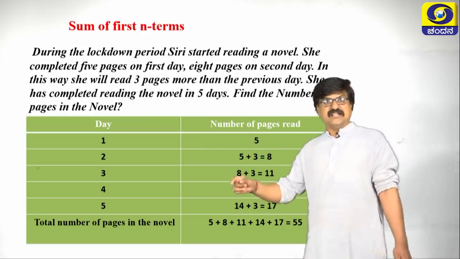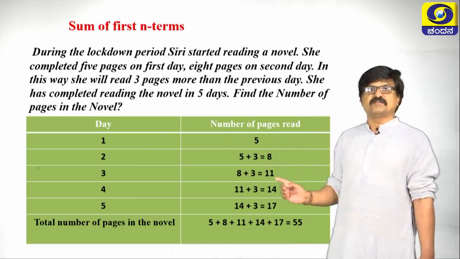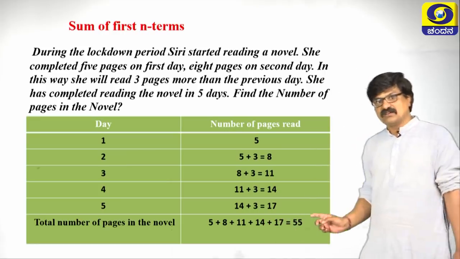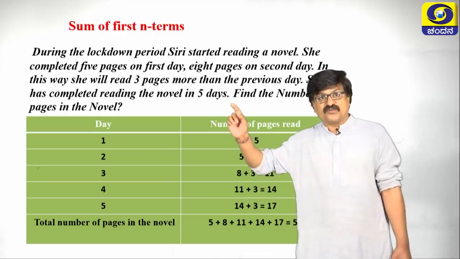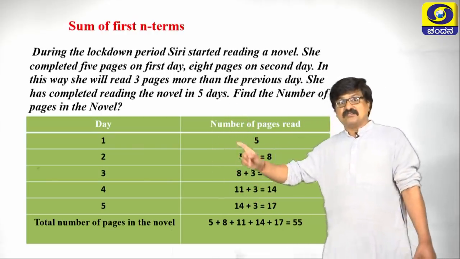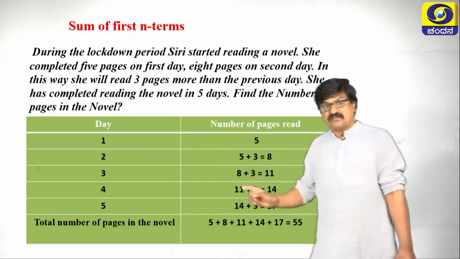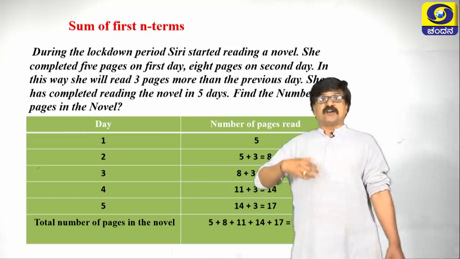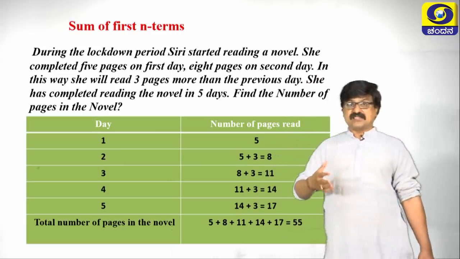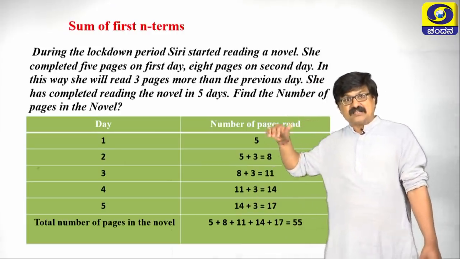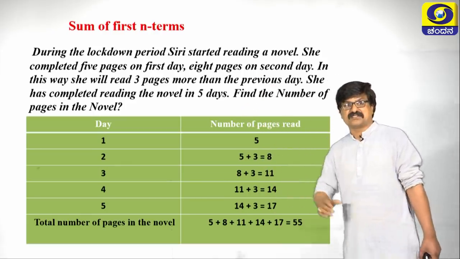So, if you want to find the total number of pages in the novel, add these numbers, that is 5 plus 8 plus 11, finally we are getting 55. So, here see only 5 days she is reading, hence by taking the number of pages read each day, finally if you add we are getting the total. Suppose the number of pages is more, let us take 100 days to complete the novel, it means we are getting 100 such numbers.